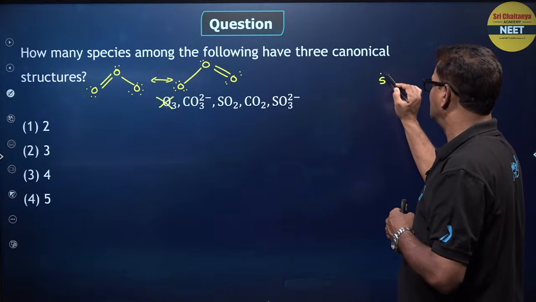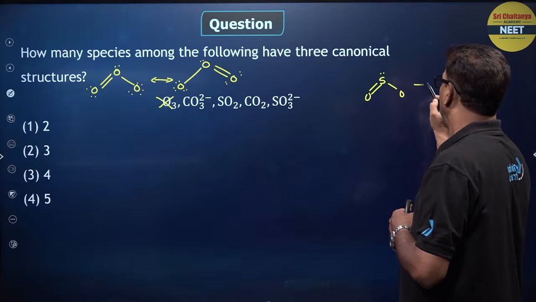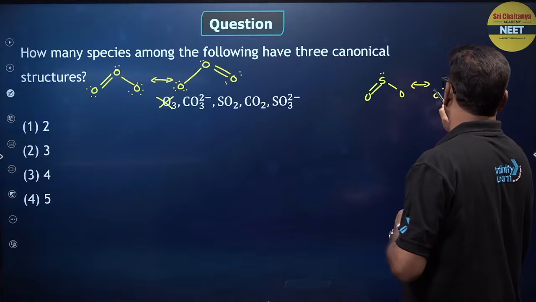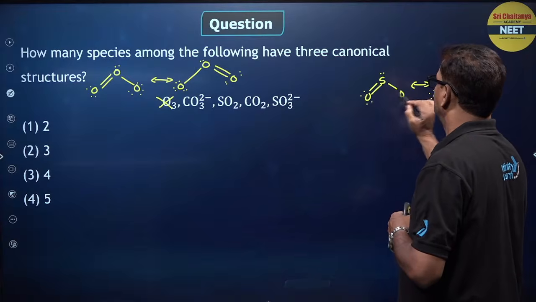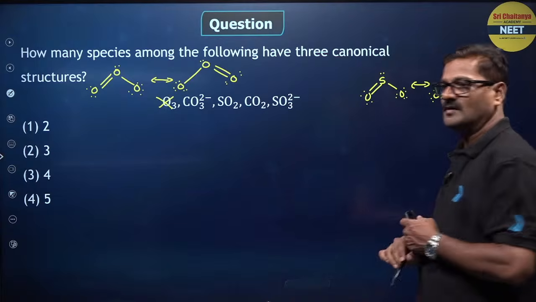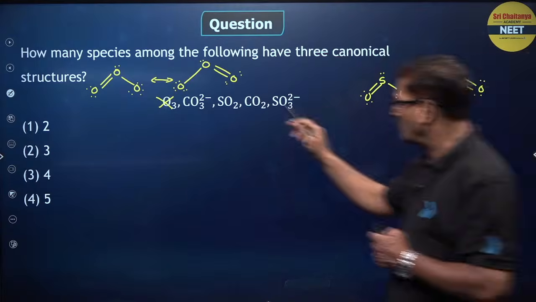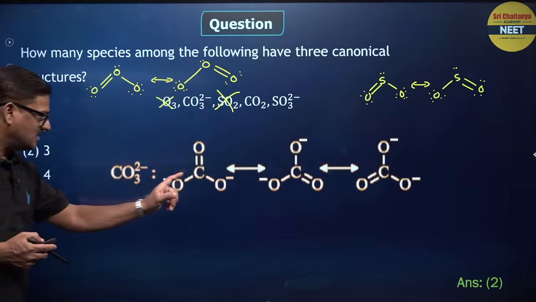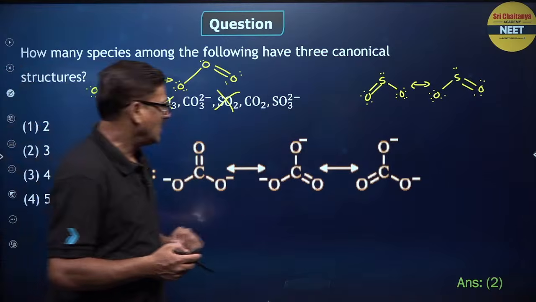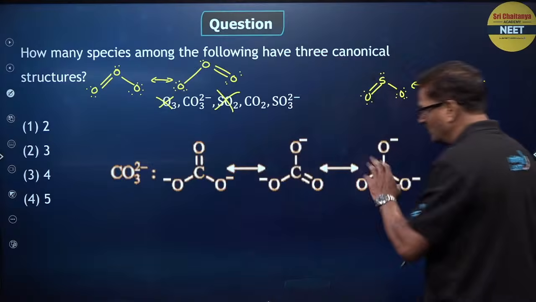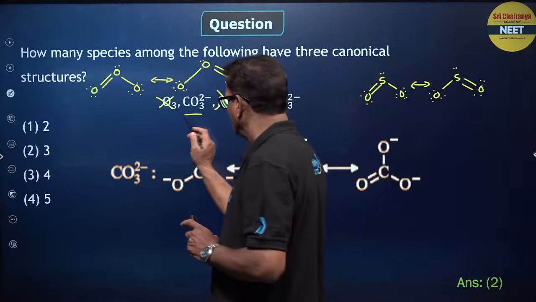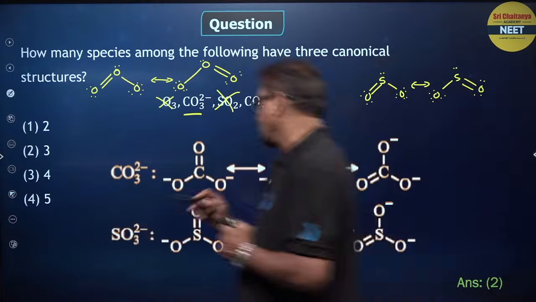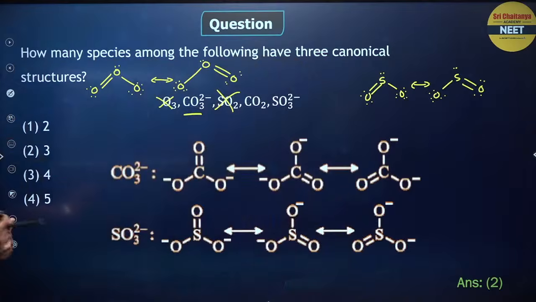SO2, yes, double bond O. It is like this, as double bond O, like this. Right? And this cannot be. If you see CO3 2 minus, its structure comes like this, C double bond O, O, O, and C double bond O, C double bond O, 3 canonical structures. Yes. Right?